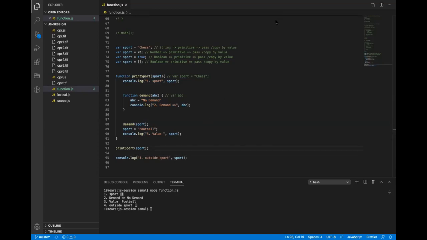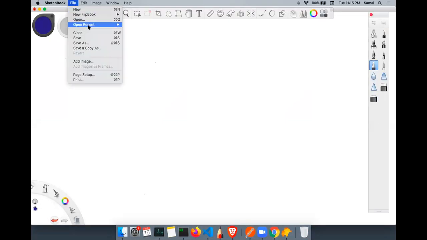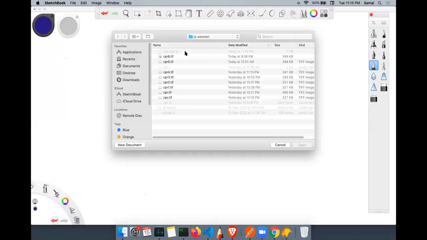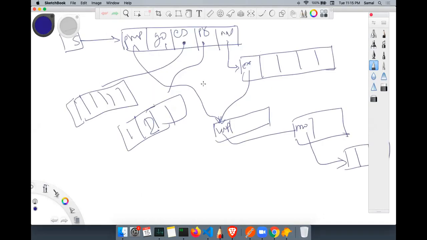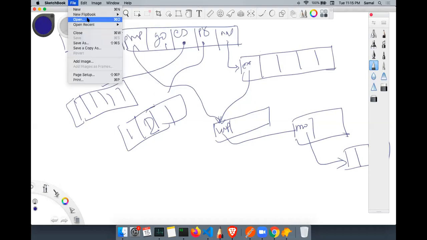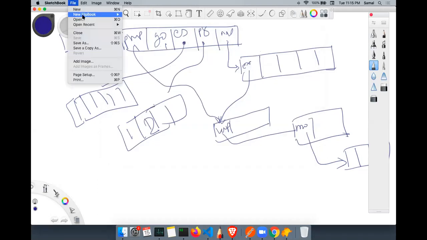So yesterday we did this, right? We copied one variable into another variable.